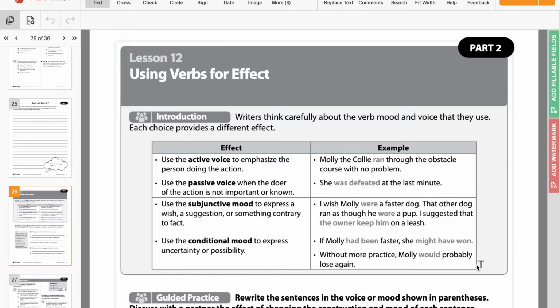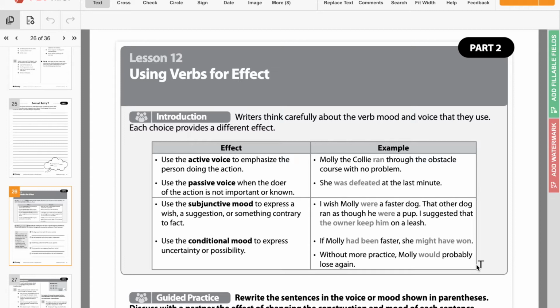So use the subjunctive mood to express a wish, a suggestion, or something contrary to fact. Contrary to fact would be something that is the opposite of the truth. So, I wish Molly were a faster dog. Molly's not a faster dog. They wish that she were. Okay? So "were" is saying she's not, but I wish she was. The other dog ran through as though he were a pup. He's not a pup. They wish he was.